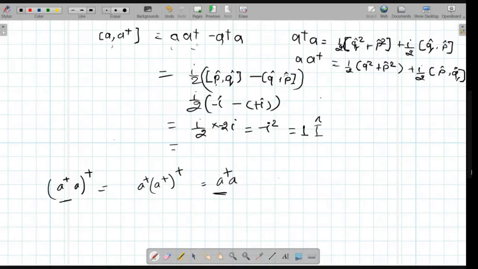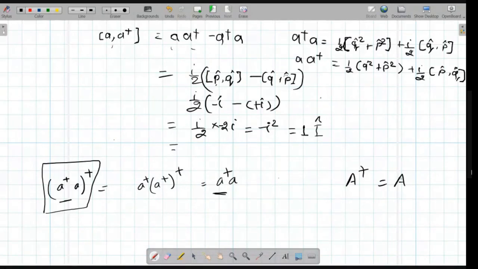I'm not saying anything about whether something is Hermitian or not. You need to check by this formula, right? So there is some operator A. If A dagger is also equal to A, then you say it is Hermitian, right? So both LHS and RHS are not equal. That means, you're confusing this with this, I think.